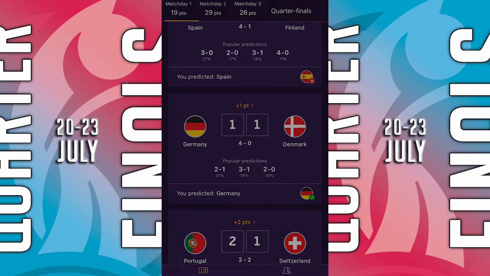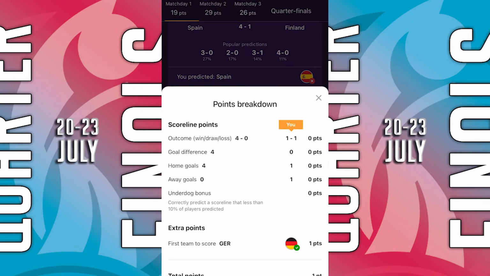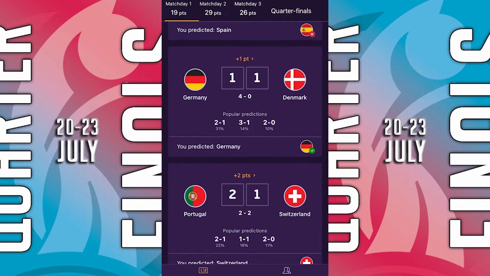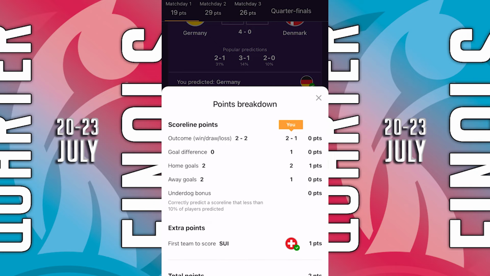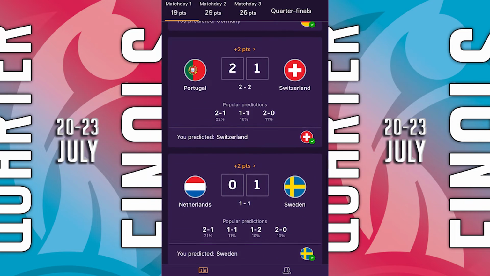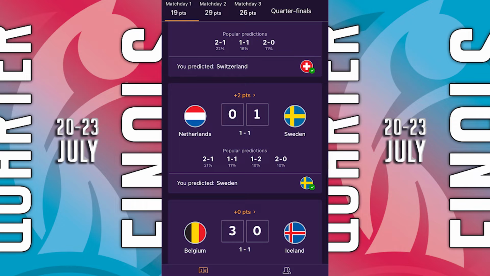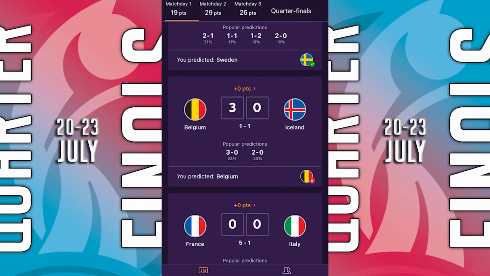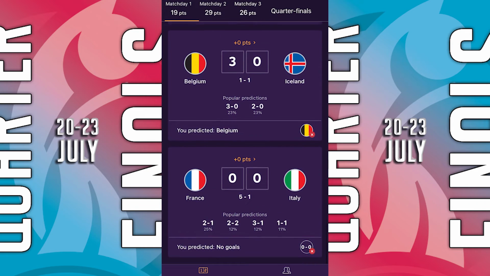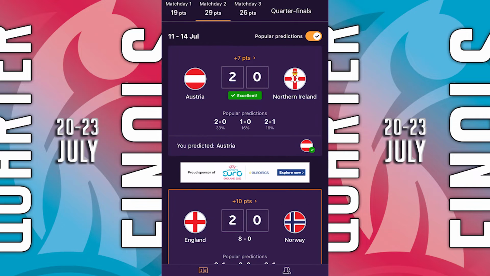1 point for the Germany game, because I said Germany were going to score first, so I got that point for that. 2 points because I said Switzerland were going to score first, and the other point for the 2 home goals. 2 points in the Sweden game because I said Sweden would score first and the home goals probably. Yeah, okay, I got 1 point for the away goals. 0 for the Belgium-Iceland game. And 0 for the France-Italy game.